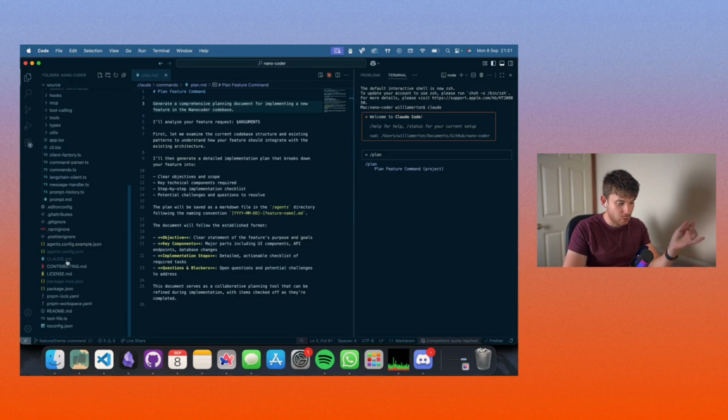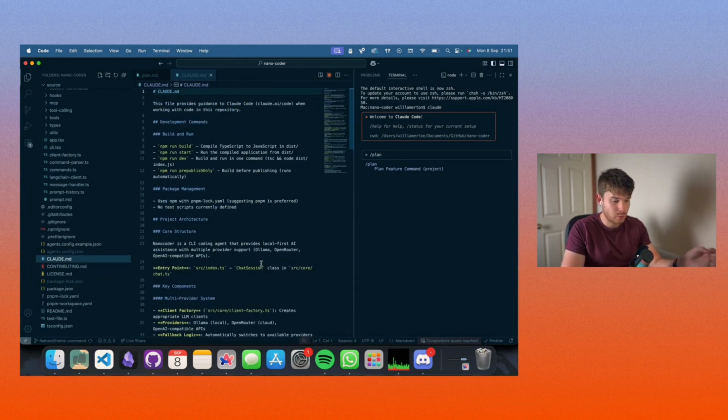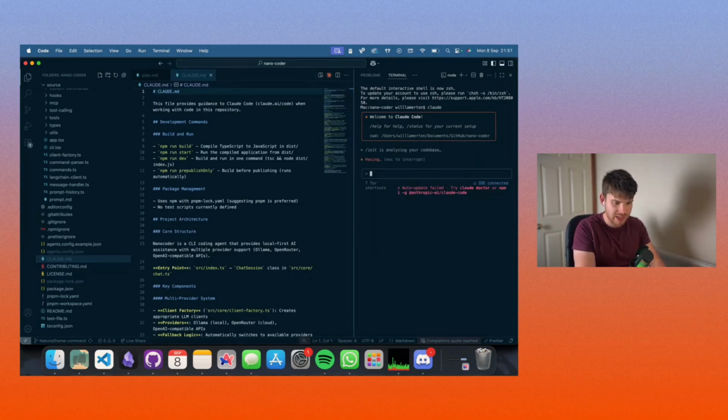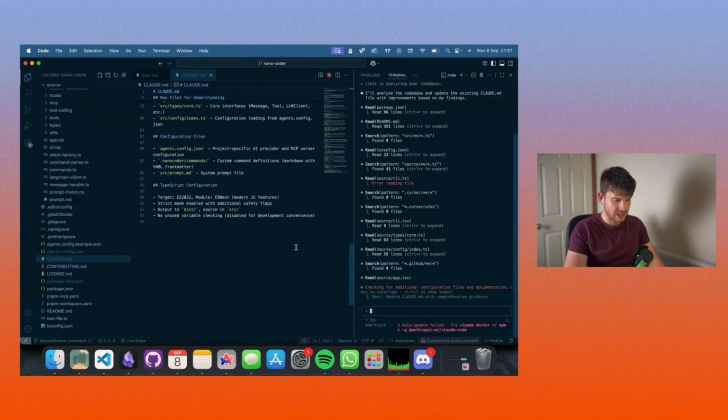One of the big things I also have not done recently is update the Claude.md file. We did a massive refactor, and that actually reminds me, before I do anything, I'm just going to reinitialize here with the /init command. Get it to analyze the code base. Lots of stuff has changed since this Claude.md file was written, so it's probably better to bring it up to speed because it will make Claude more useful. Yeah, this is totally out of date.